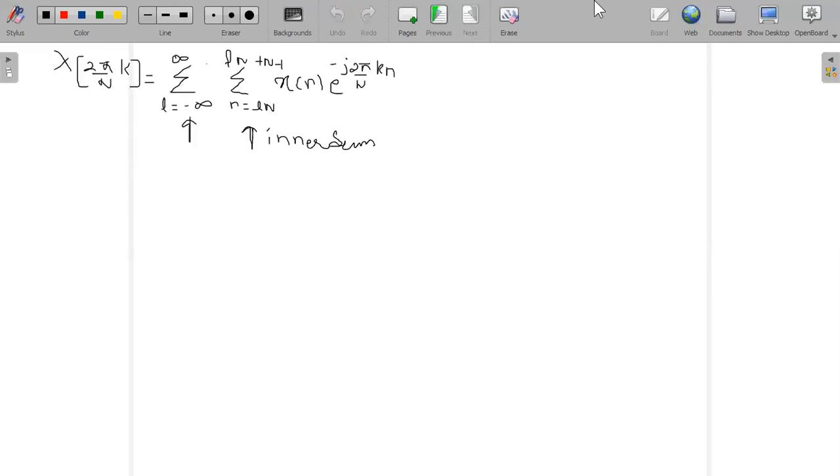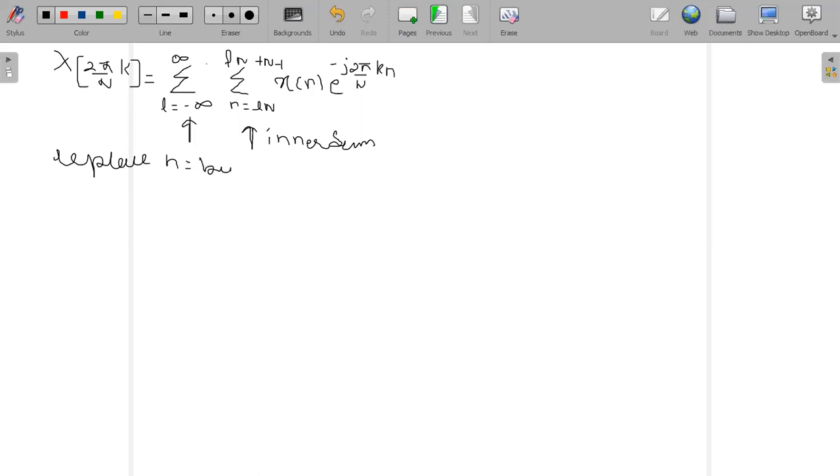So let us now replace something here, so that at the end of the derivation the summation is a limited value. To make my summation a very limited value, I will replace the small n value.